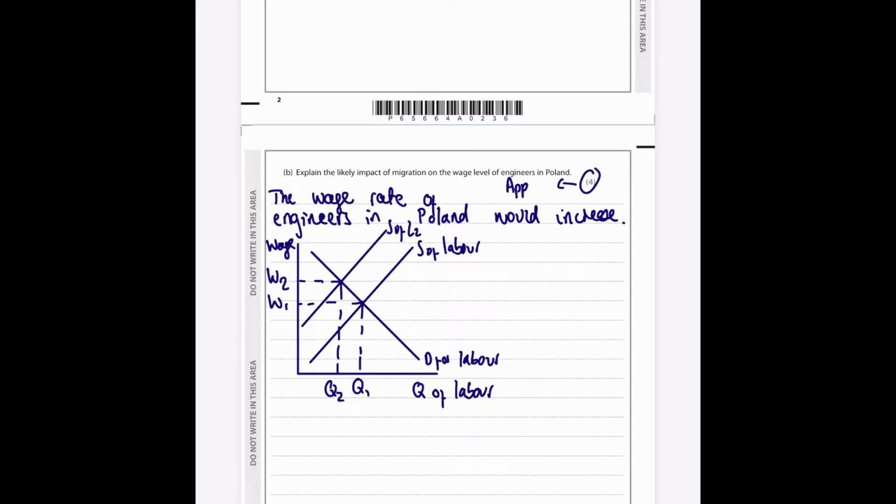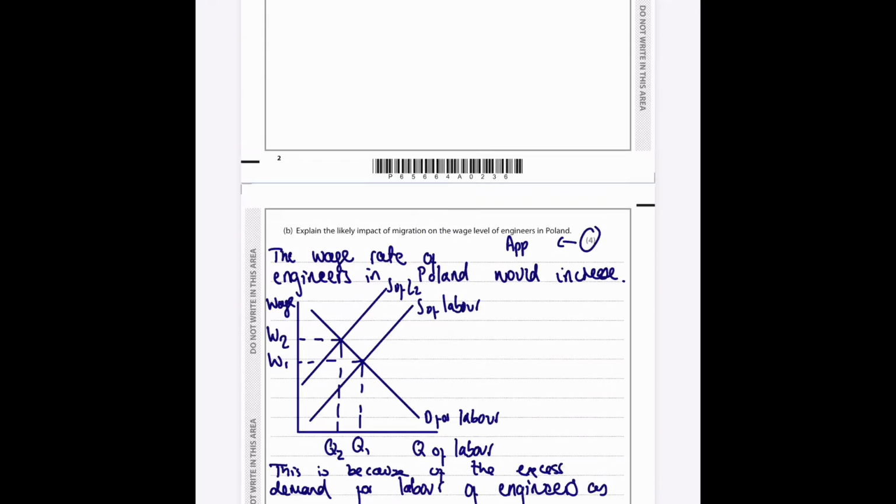So we could say the wage rate of engineers would increase, and we could say this is because of the excess demand for labour of engineers.